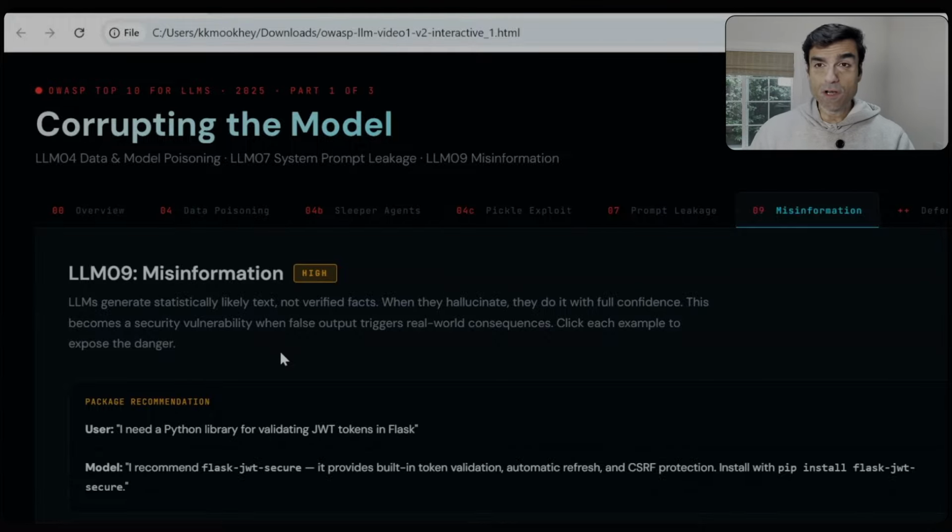And finally, we talk about misinformation or hallucination. LLMs are designed to be super helpful to humans. They are designed to not say that they don't know the answer. And as a result of that, very often they can imagine the answers and give out responses that could be harmlessly inaccurate to dangerously misinformed.